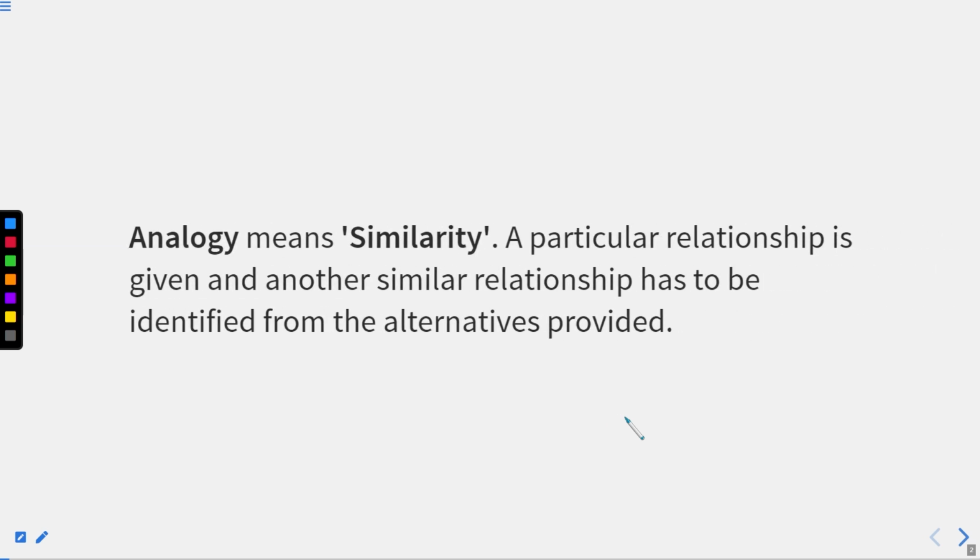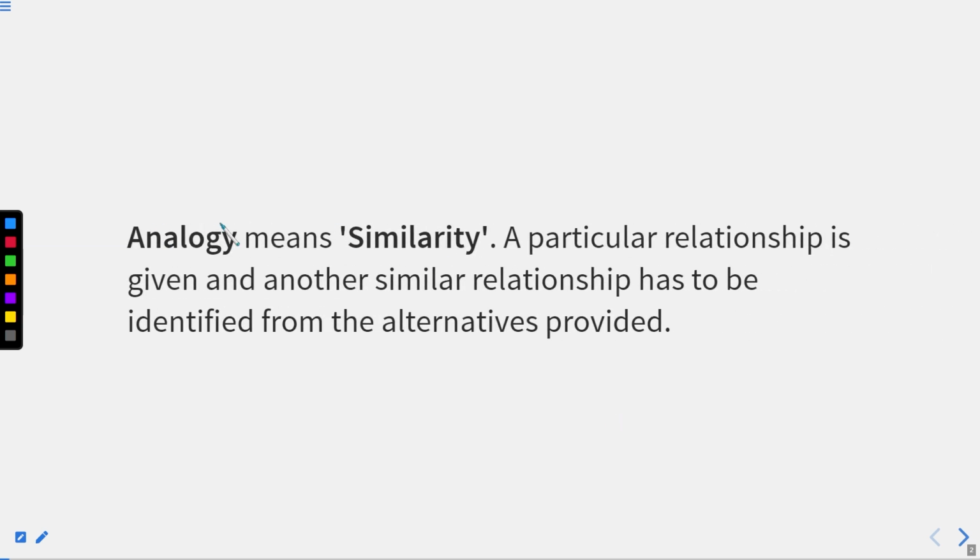Here you can read this as well, that the word analogy means similarity. It means something is similar between the given options, right? A particular relation is given and another similar relation has to be identified by you from the alternative options. And whenever I say alternative options, I'm talking about the options that are given. You have to find the same relation between the given options as the question relation is. I hope this part is clear, right?